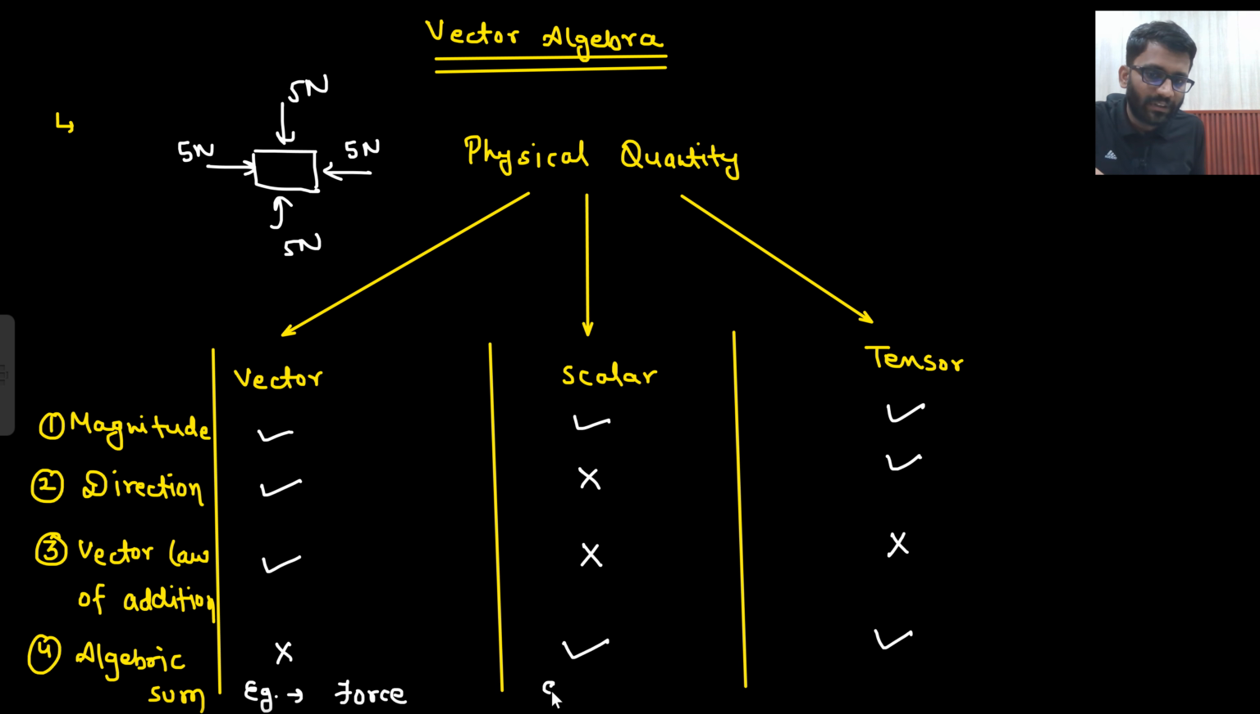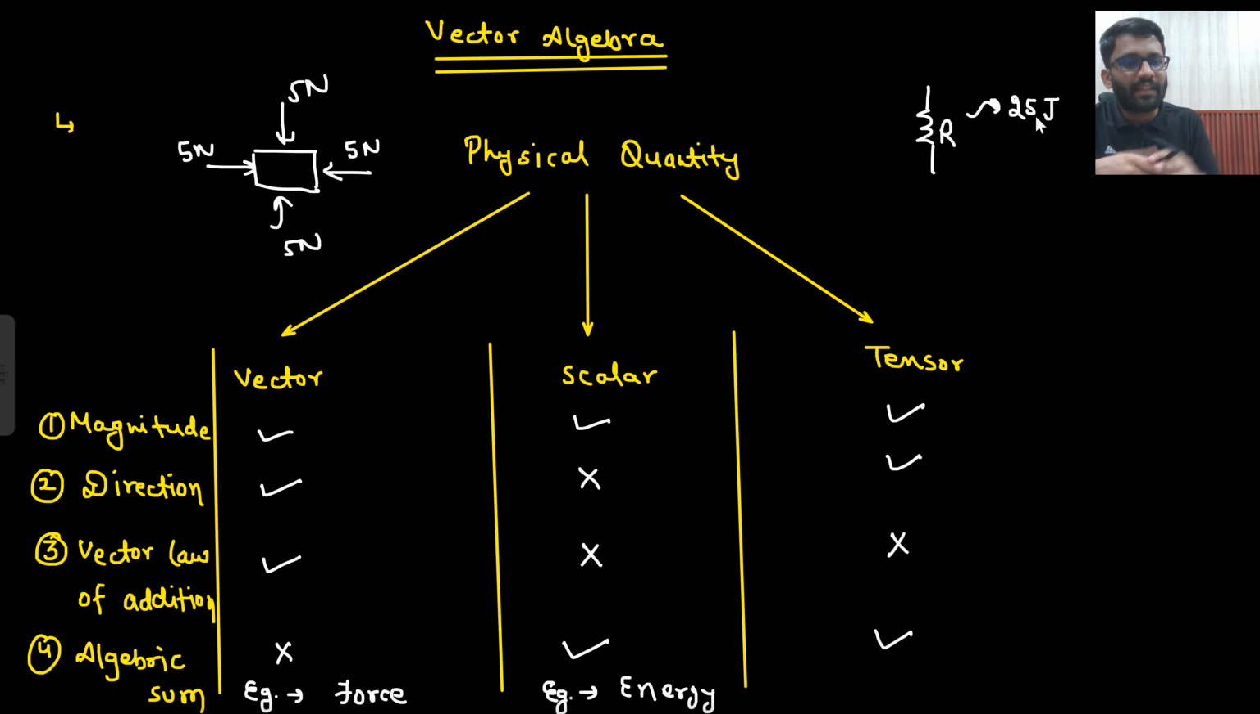What is the example of scalar? That is energy. Let us say a resistor is dissipating 25 joule energy. Will you ever say that the resistor is dissipating 25 joule energy in the north direction, or in the south direction, or in the east direction, west direction? No. It is dissipating 25 joule energy in all directions, right? Basically it will dissipate 25 joule energy only. So there is no meaning of direction. So energy doesn't have any direction. So that is known as a scalar quantity.